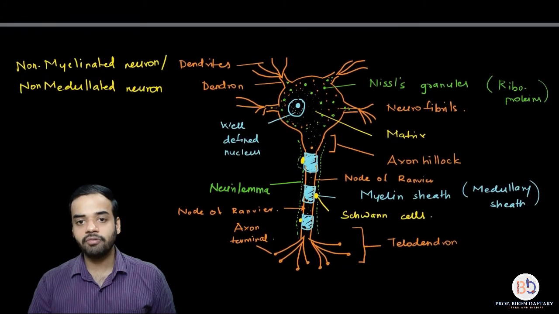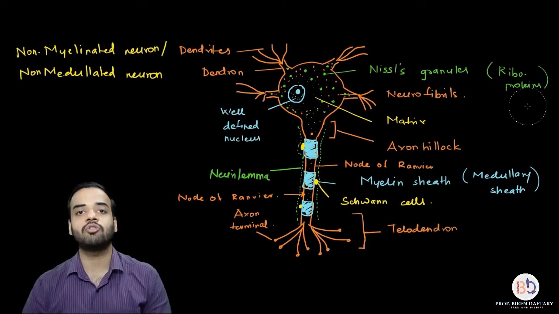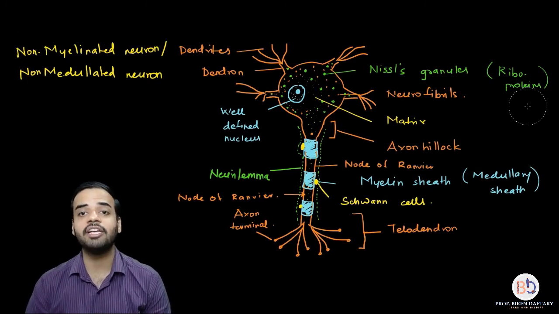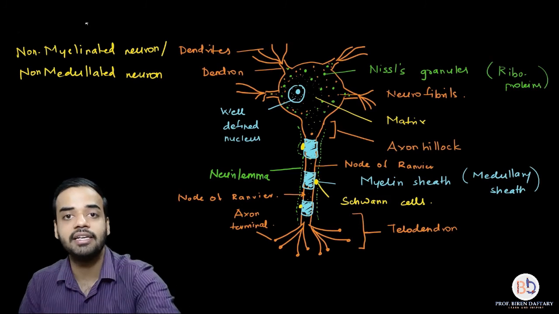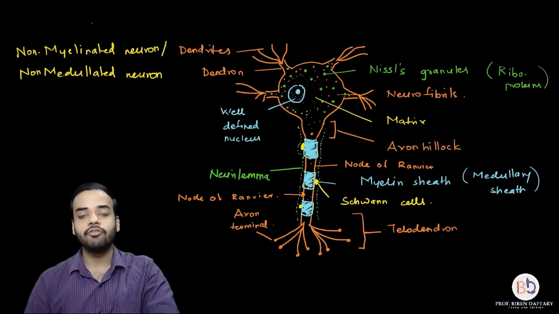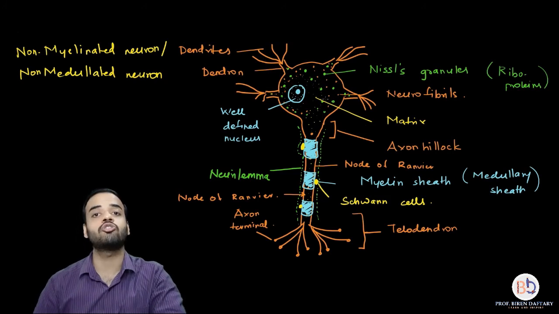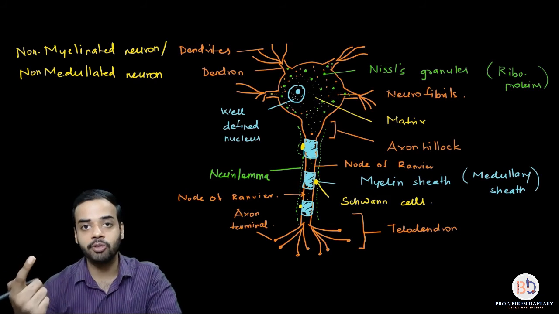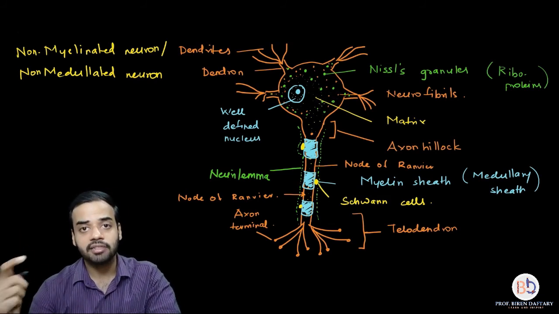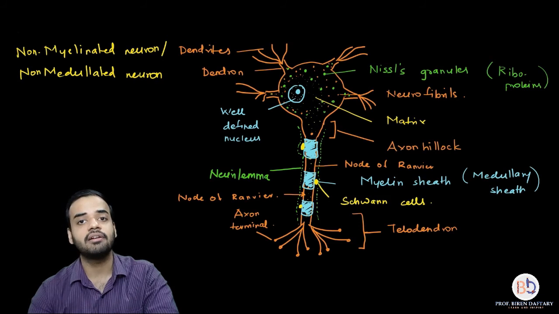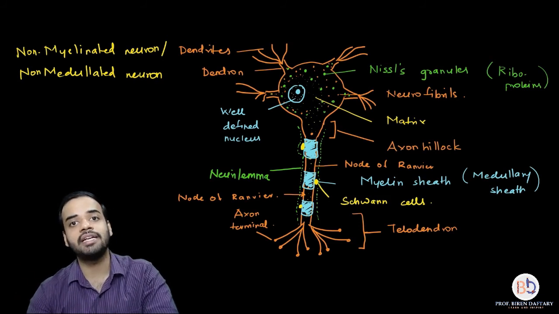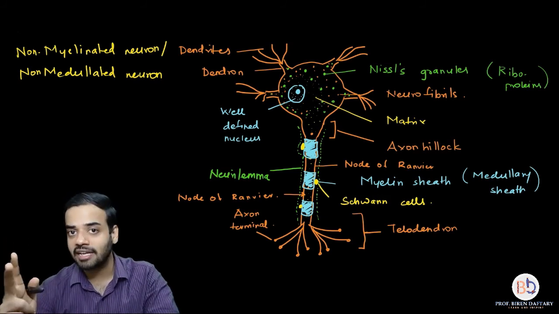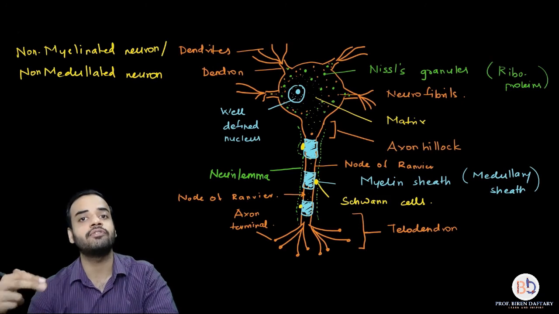Before we start with that part, let us quickly revise whatever we have learned. I know it's already been 46 minutes into the lecture now, but it's a very, very important part, so it is better if we clear and revise our concepts. First of all, we learned about the cyton. It is also called the soma, or the cell body. It is made up of a well-formed nucleus and cytoplasm. The cytoplasm surrounding the nucleus is clear, and towards the periphery it is granulated because of two structures: Nissl's granules and neurofibrils. The function of Nissl granules is to help in the formation of neurotransmitters.